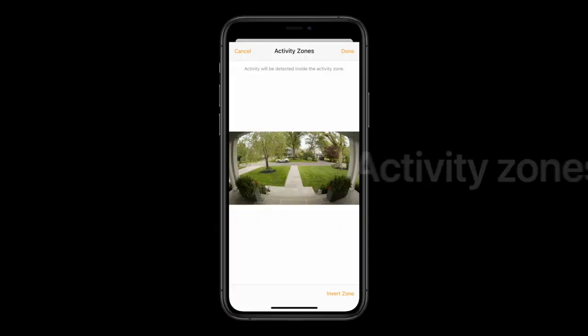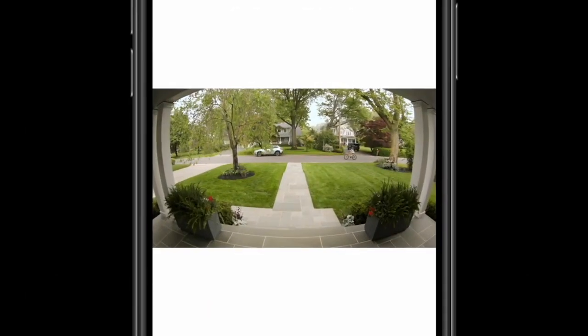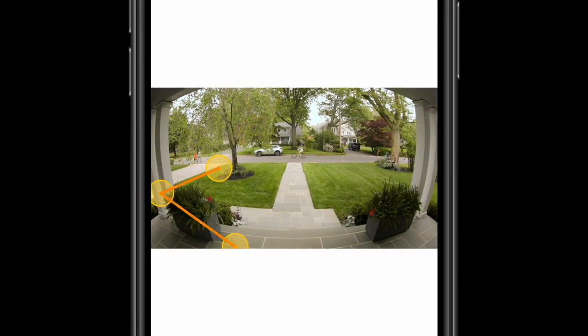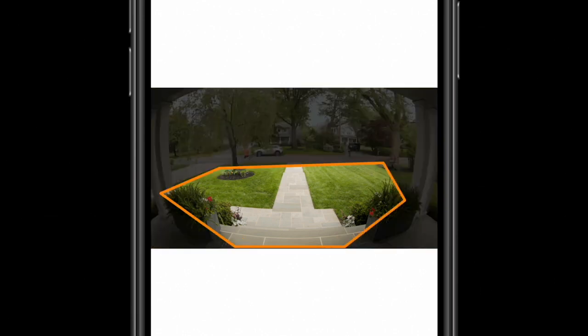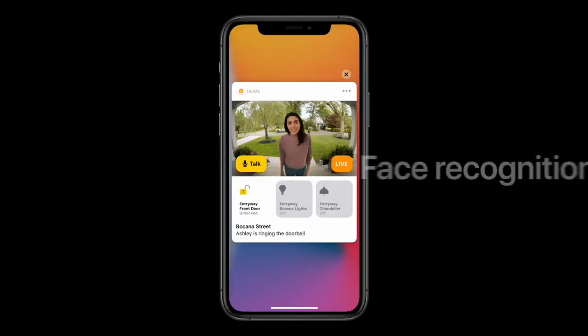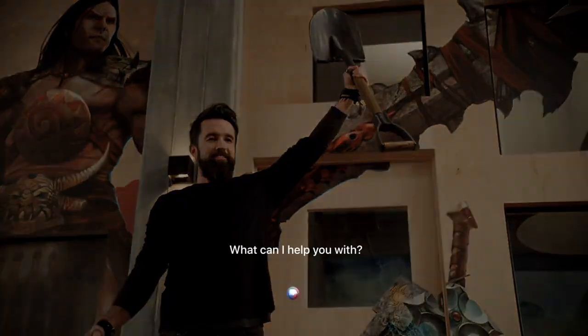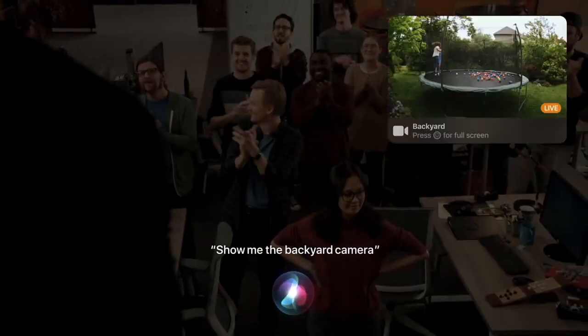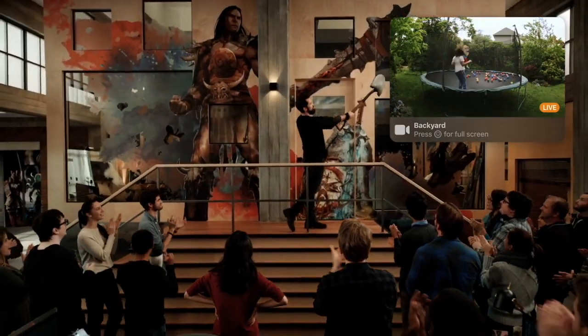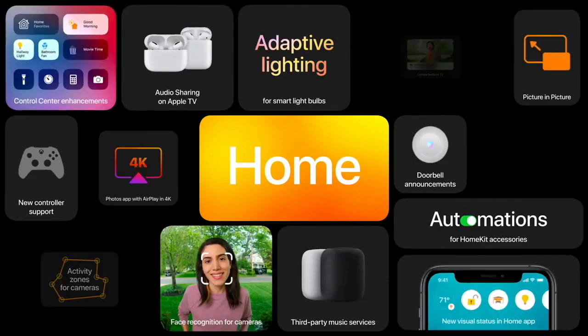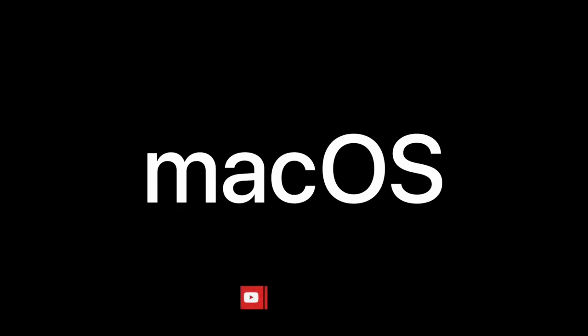The new camera features have also been added to Home. With the help of this camera feature, you can set up activity zone and get an alert when something unusual happens in the activity zone. Also, there is facial recognition for better security. And you can also ask Siri to display your cameras on your iPhone. The new HomeKit has been updated to tvOS also. So this was it for HomeOS.